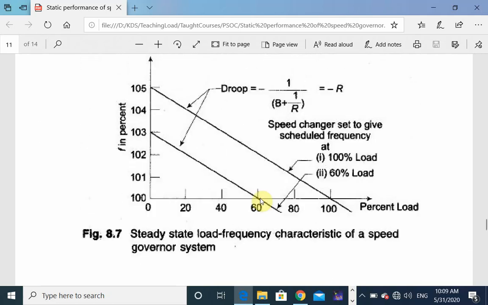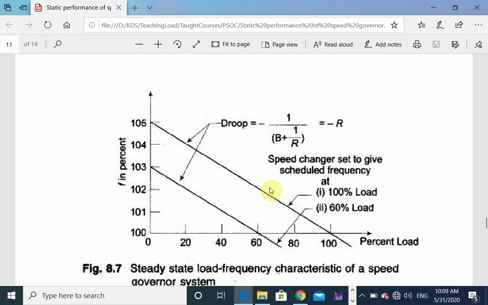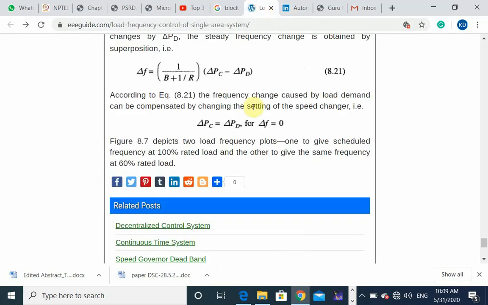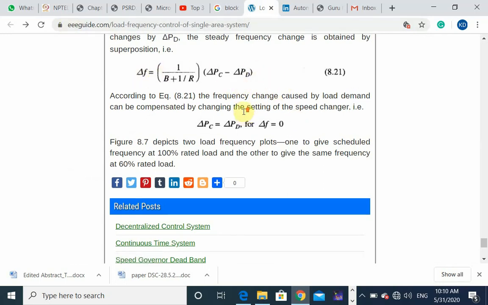Now I want to go to another resource of the internet. Here we have assumed that our delta PC is equal to 0. I have taken this from the IEEE guide.